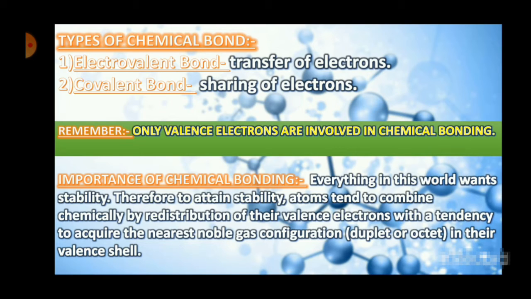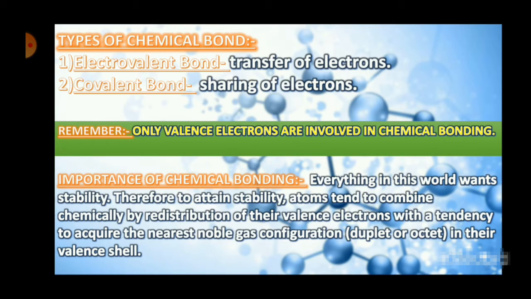There's one point that we really need to remember: only valence electrons are involved in chemical bonding. In the previous video, you will know what valence electrons are, but I would still like to repeat it once again. Valence electrons are the electrons which are present in the outermost shell of an atom.